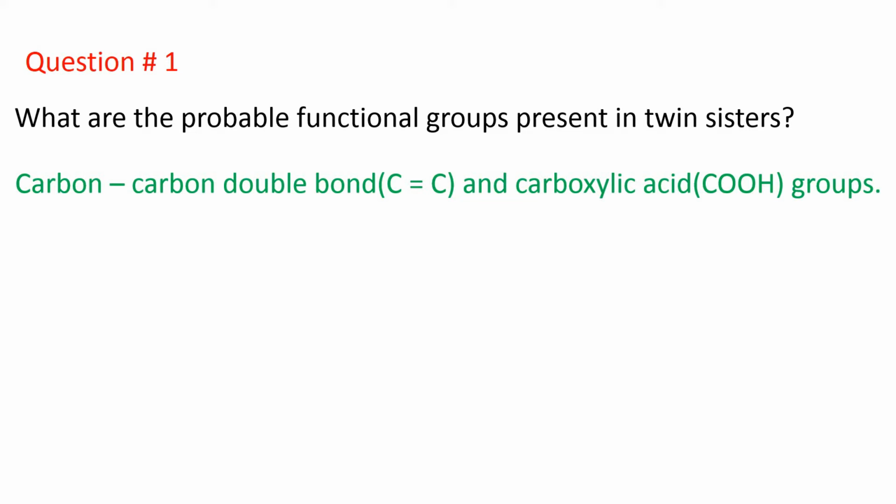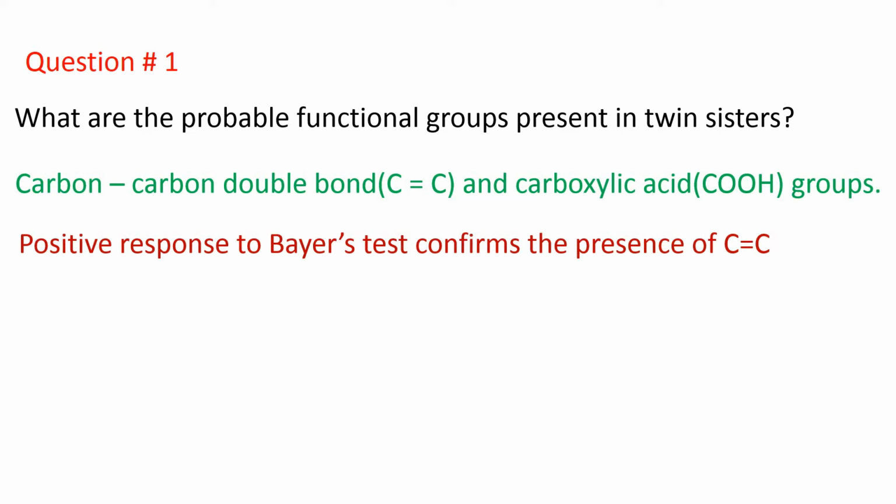That means this carbon-carbon double bond or this unsaturation is present in the structure of the twin sisters. So, a positive response to Bayer's test confirms the presence of a carbon-carbon double bond. Now, another point mentioned in the riddle is that these twin sisters can evolve carbon dioxide from the sodium bicarbonate solution.